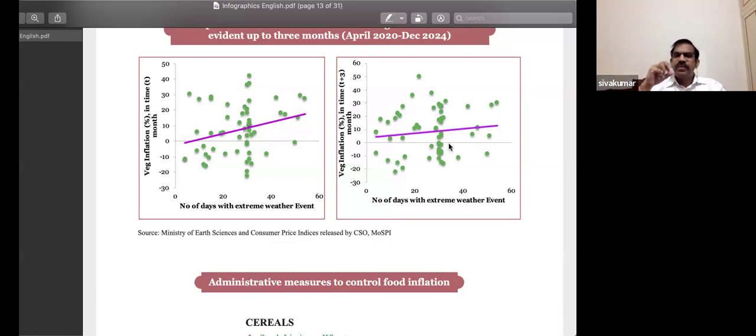That's one way. The second, rather than imposing an outright ban, the common practice is to come up with a minimum export price. Minimum export price means, rather than saying exports are banned outright, you impose a minimum export price. You are free to sell abroad, but the price at which you sell is what I would dictate. Let's suppose I come up with a minimum export price of 300 rupees per tomato, that means you're free to export tomato, but the minimum price at which you need to export tomato is 300. And by that logic, no one in the markets is going to pay 300 rupees for tomato. So they're indirectly compelled to sell it.